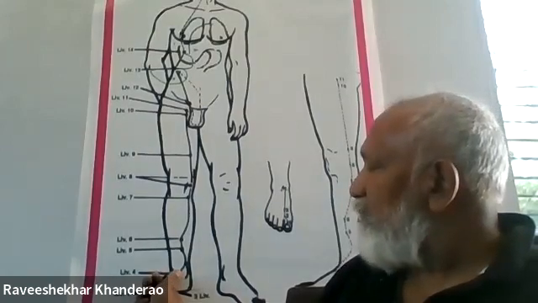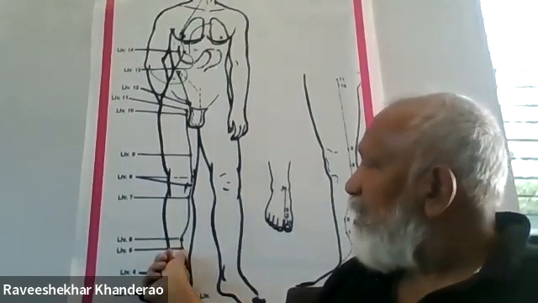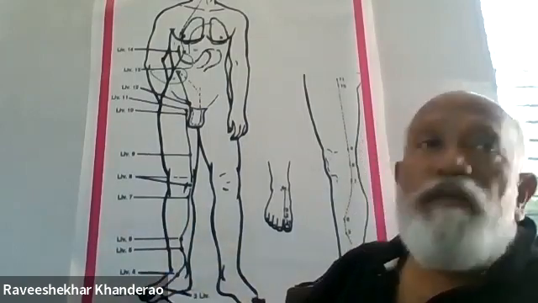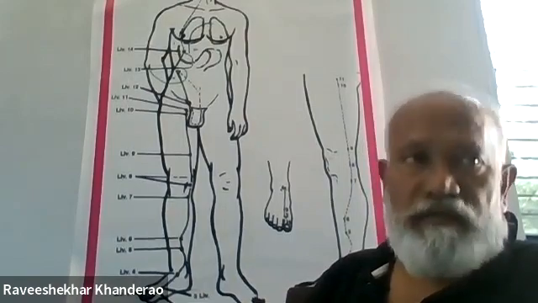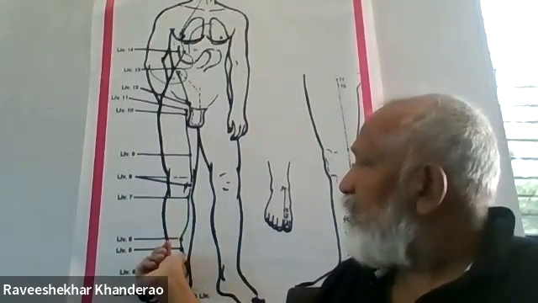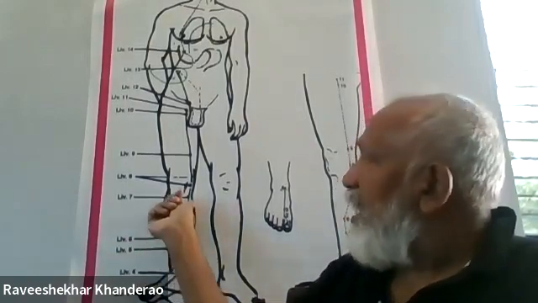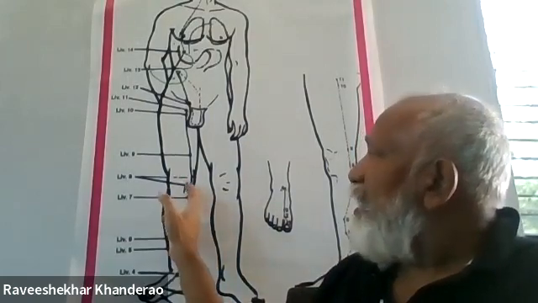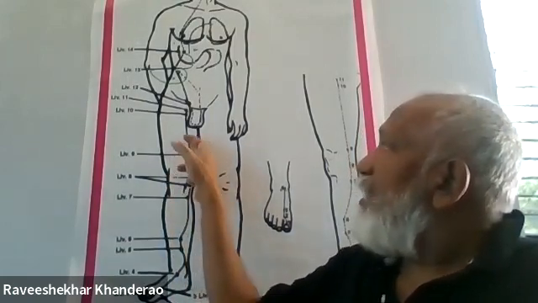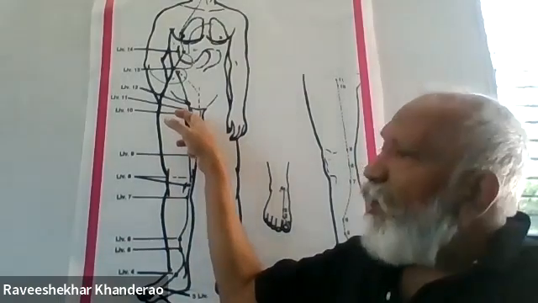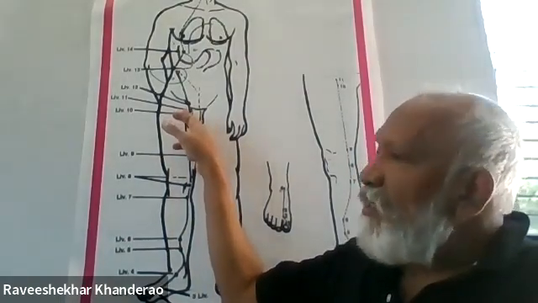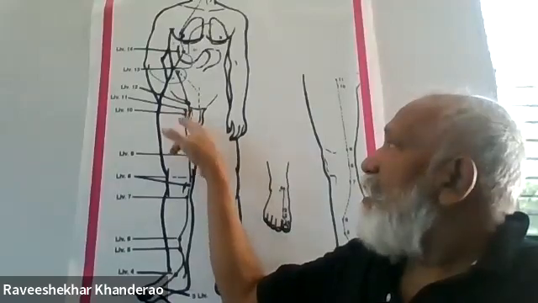And then it flows upward between the kidney and the spleen meridian, passing between the two, and it follows the medial aspect of the leg. It moves above the thighs and enters the abdominal area.